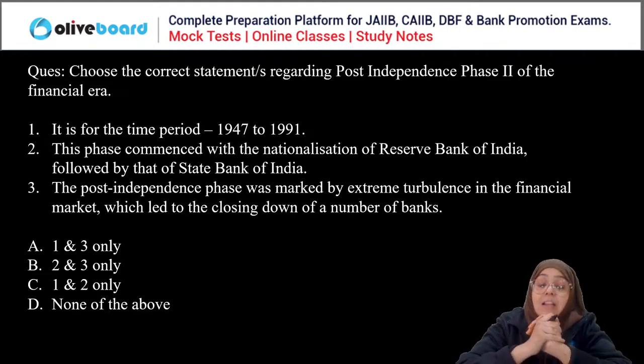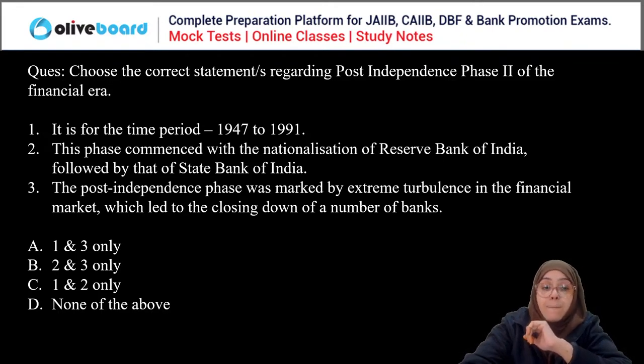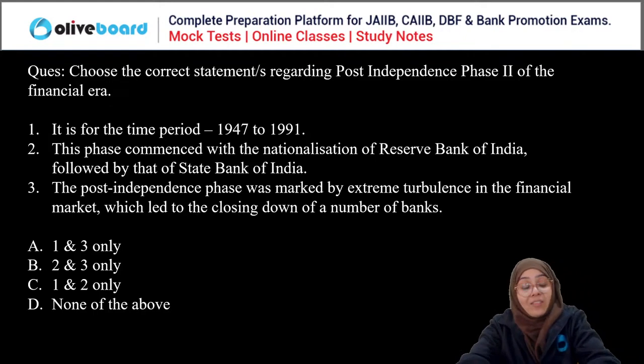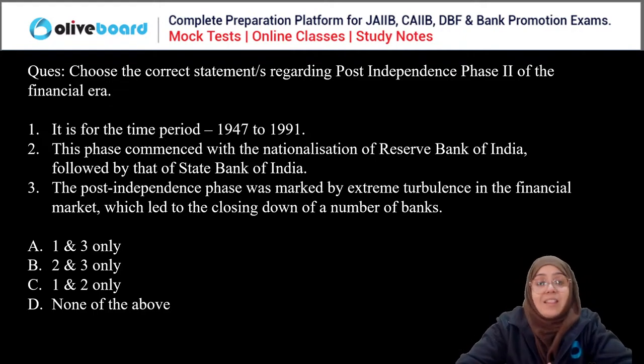This phase commenced with the nationalization of RBI, followed by SBI. Then the post-independence phase was marked by extreme turbulence in the financial market, which led to the closing of a number of banks. So just see this clearly and answer the question.